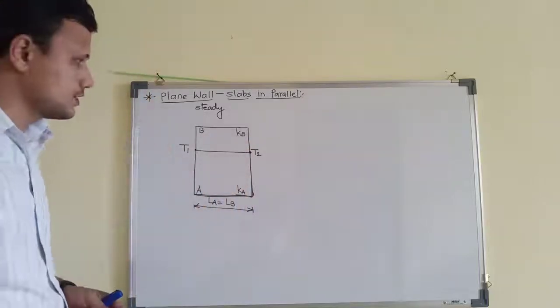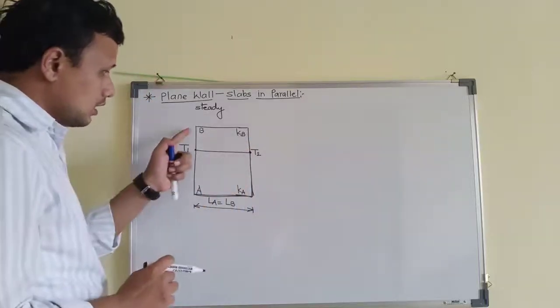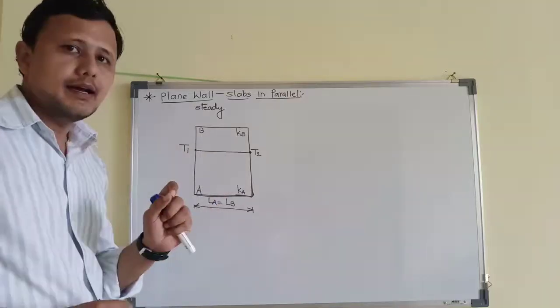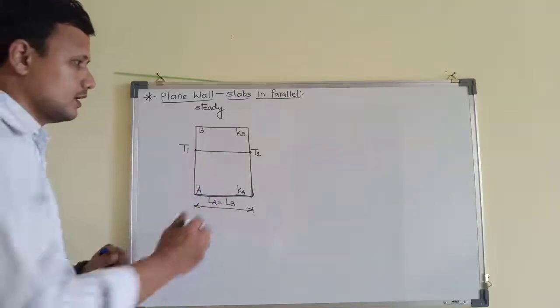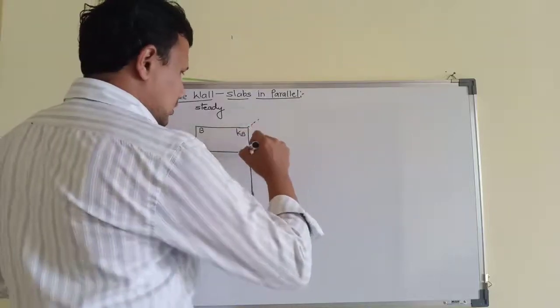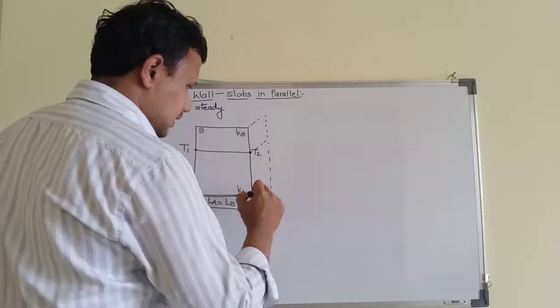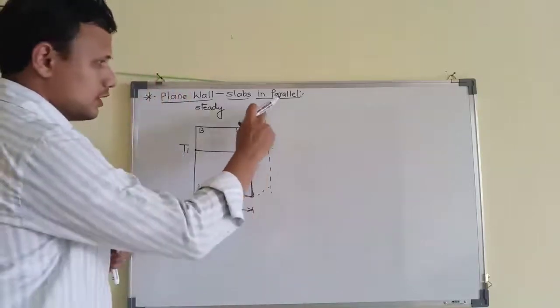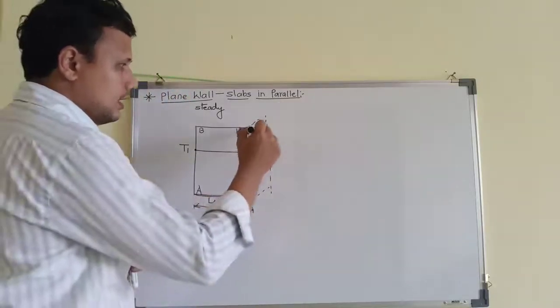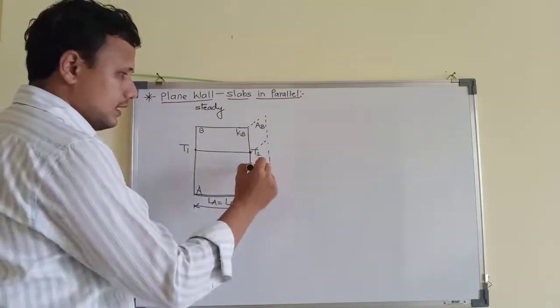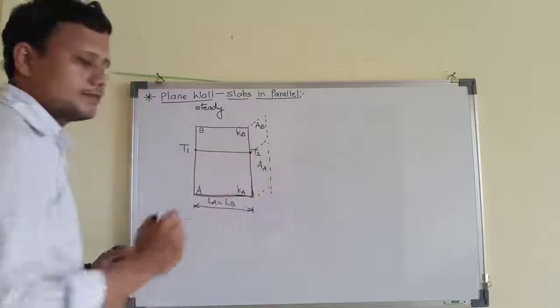Now because these are two different materials, the area of each material will be different. If we draw the wall conceptually, the total wall area has now been divided into the area of material B and the area of material A.